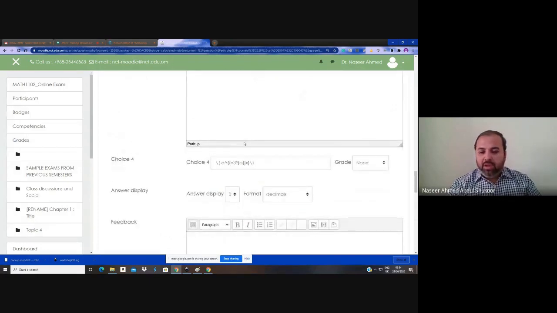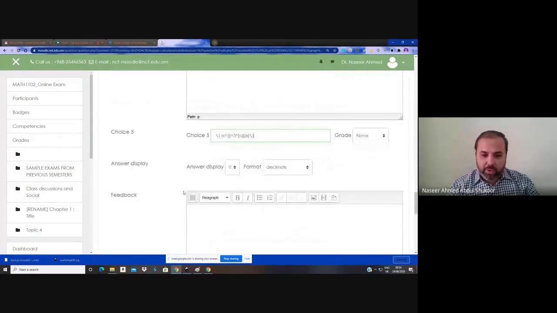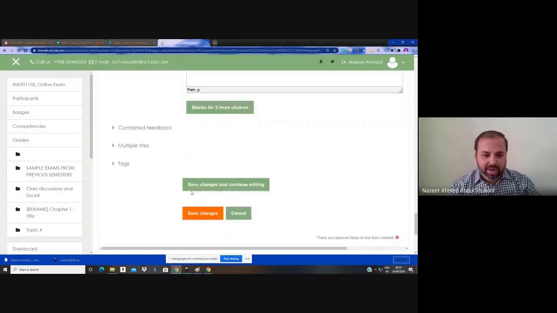It is not mandatory to use the variable in all 5 options, but at least in one option you must use the variable. So this is the necessity here. If you use the variable a in the question, then you must use the variable a in at least one choice. It is not mandatory to use it in all other choices. So these options we will discuss later. The purpose is just to create the question here.